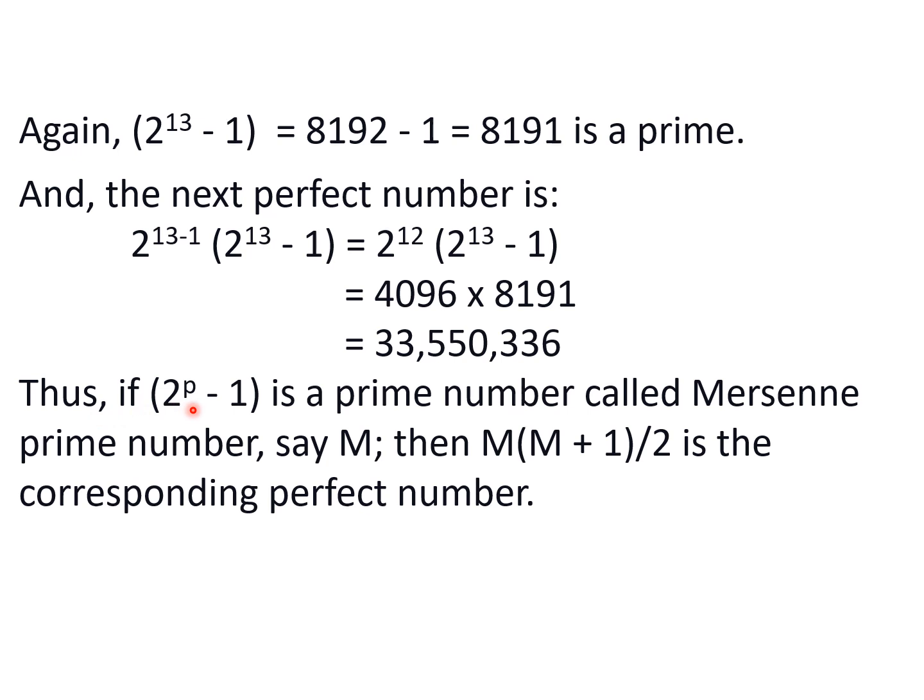Thus, if 2 raised to power p minus 1 is a prime number called a Mersenne prime number, let's assume it is m, then m into m plus 1 divided by 2 is the corresponding perfect number. Now this is the same as this. You see, this is m. We are assuming that this is m, 2 raised to power p minus 1.